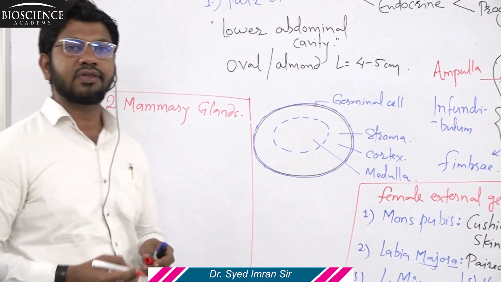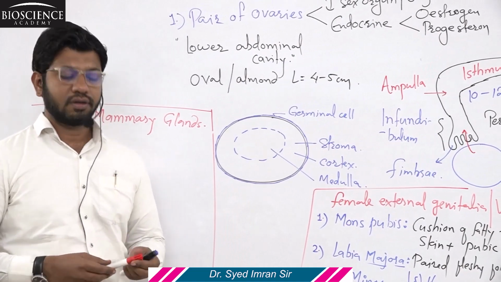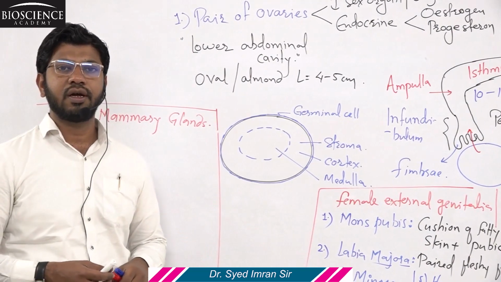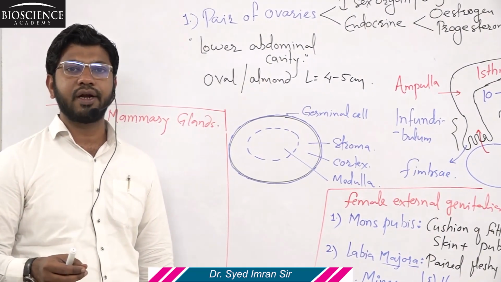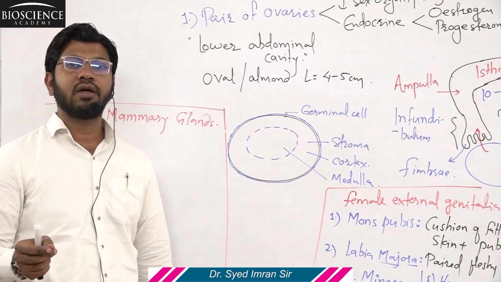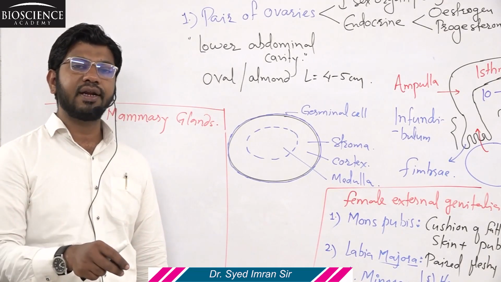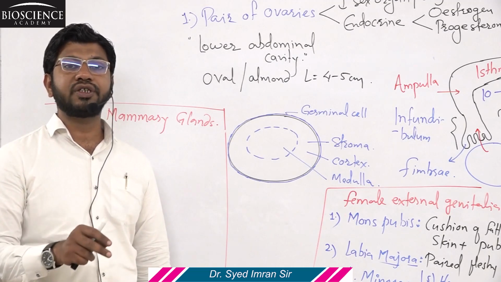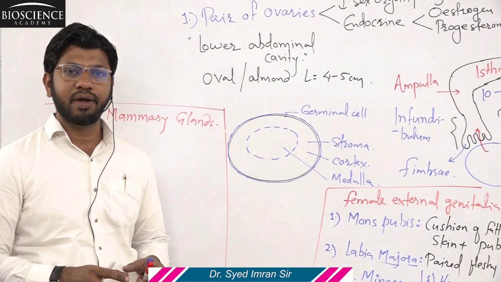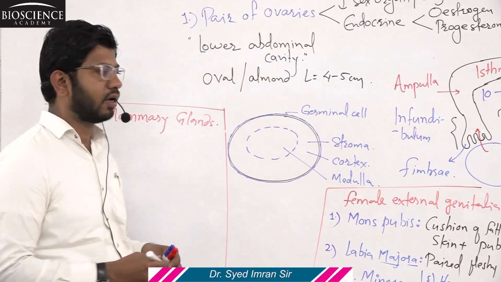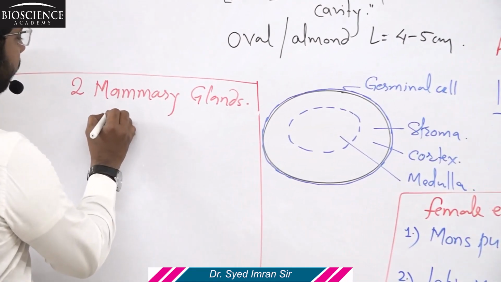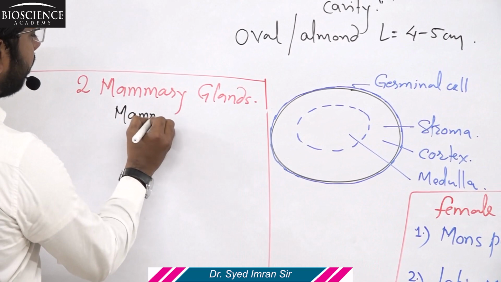These mammary glands are integrated structurally and functionally with the female reproductive system and perform a helping role in ovulation, fertilization, then pregnancy, birth, and especially after the birth of the child, the feeding is done by the mammary gland because the mammary gland produces milk. Presence of mammary gland is a characteristic feature of female mammals.